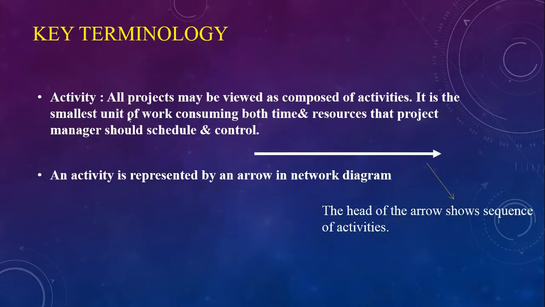Terminology: activity. All projects may be viewed as composed of activities. It is the smallest unit of work, consuming both time and resources, that the project manager should schedule and control. An activity is represented by the arrows in the network diagram. You can see the arrow. The head of the arrow shows the sequence of activity, with the assumption that we will start a network from left to right.